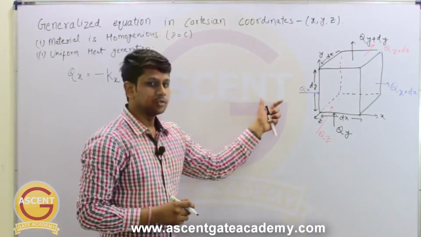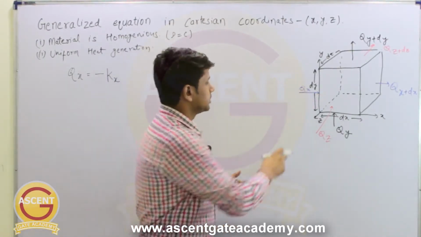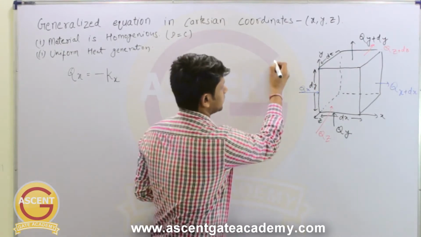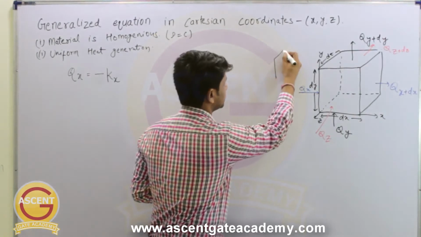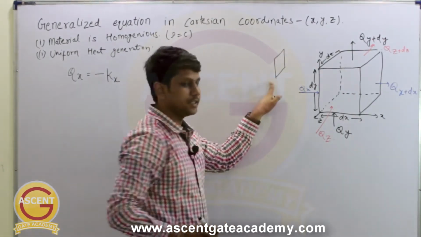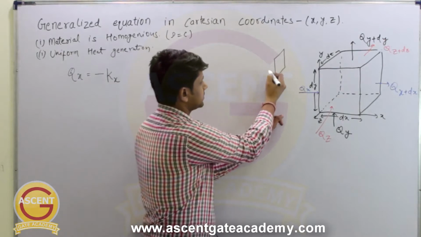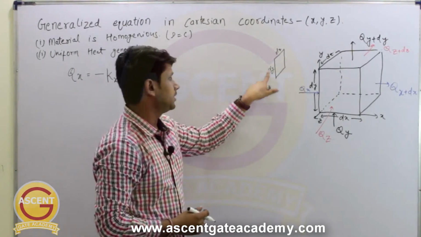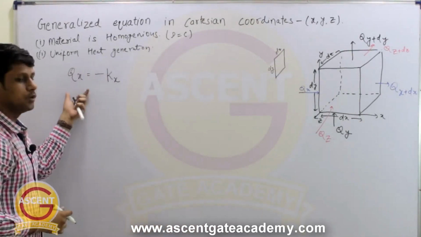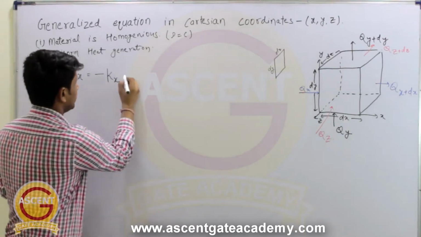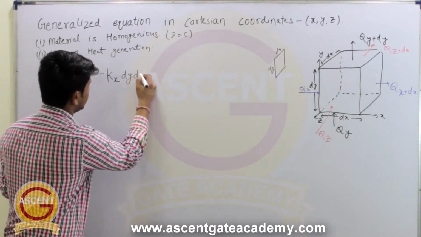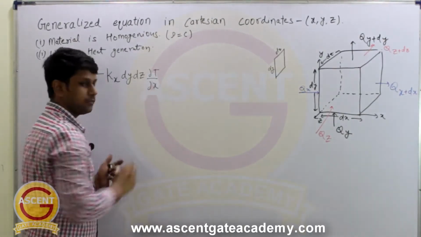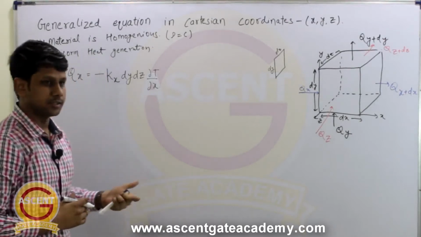Now through which area is this heat transfer occurring? Qx is entering through this elemental area. If we draw a magnified view of this area, through this area the heat transfer is occurring, and this distance is dy and this is dz. So area will be dy into dz. So here Qx will be equal to minus Kx into dy dz into del T by del x. Right? This is Fourier's law of conduction.